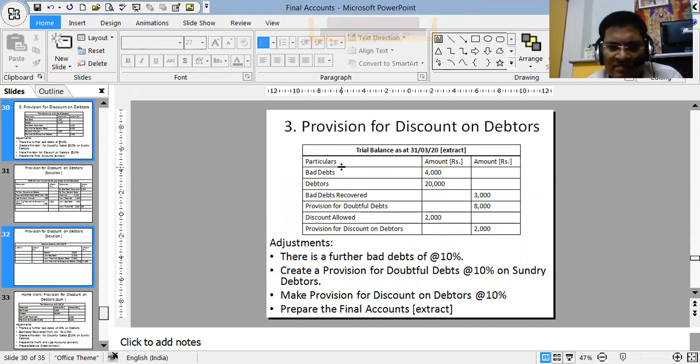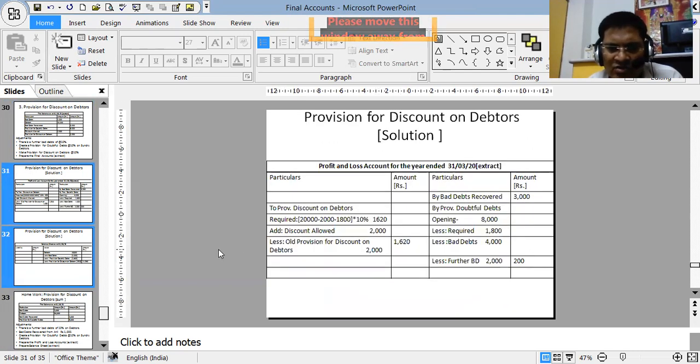So this is your sum. In the trial balance, bad debts, debtors, bad debts recovered, provision for doubtful debts, discount allowed, and provision for discount on debtors are given. There are three adjustments. There are further bad debts of 2000. Create provision for doubtful debts at 10% on sundry debtors. Make provision for discount on debtors at the rate of 10%. So all 10% you need to create.